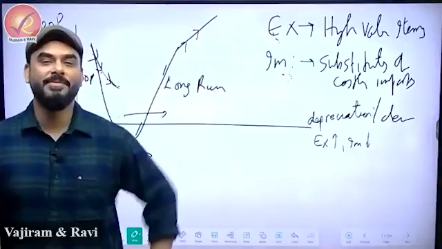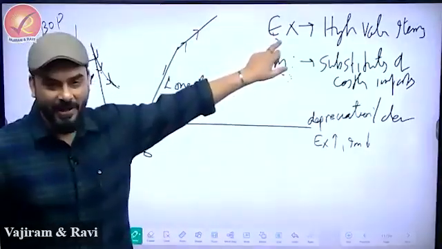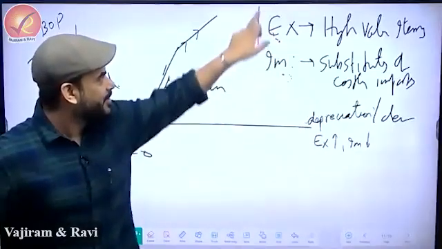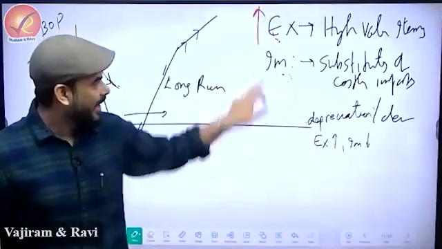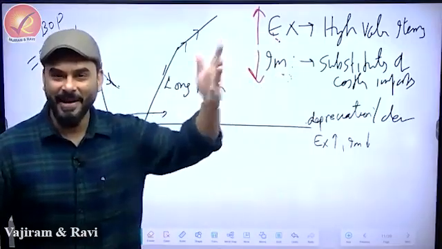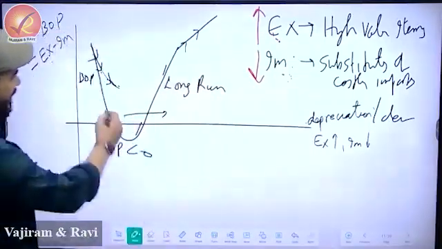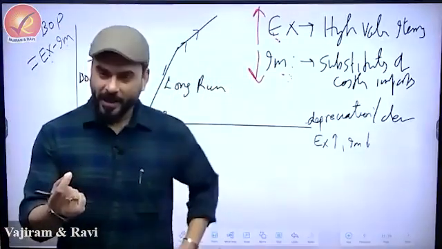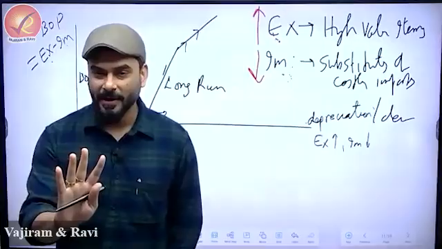Imagine if those programs become successful. So now what will happen? The moment devaluation or depreciation occurs in India, immediately our export will go up and our value of import will go down, because we have substitutes. We are not dependent on others now. So that means this J-curve effect will go away. But do you think it will happen in one day, overnight? It's not going to happen overnight.